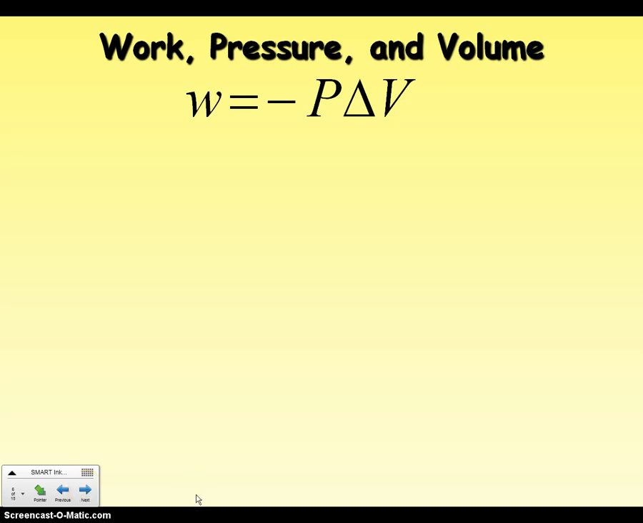A little more about this work idea. Commonly, the only kind of work produced by chemical or physical changes open to the atmosphere is mechanical work associated with change of volume of the system. So when we move into gases and we start changing things like pressure and volume, we're going to see that there is going to be a change in temperature.